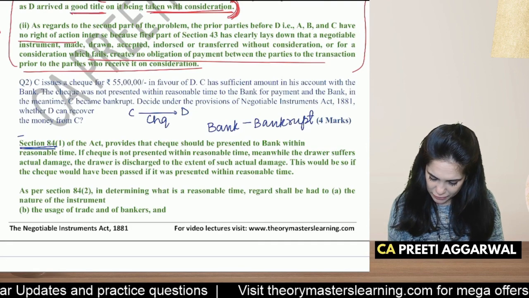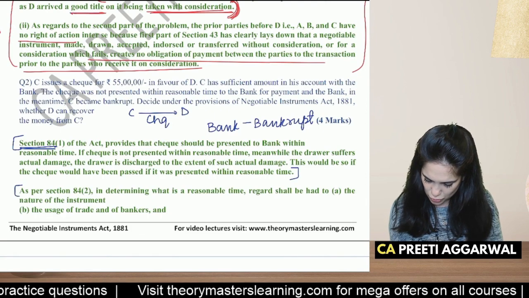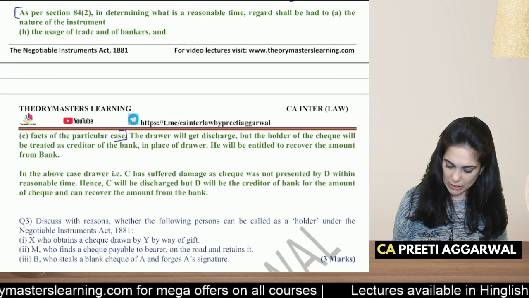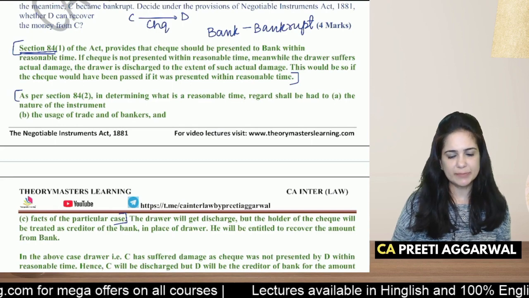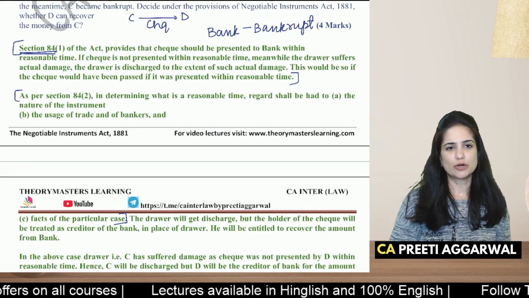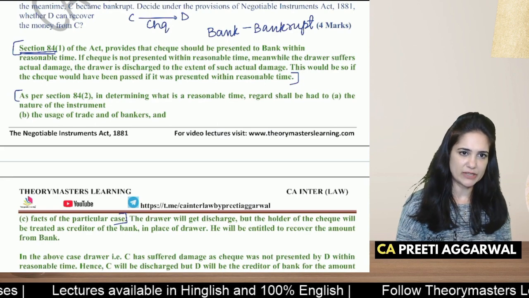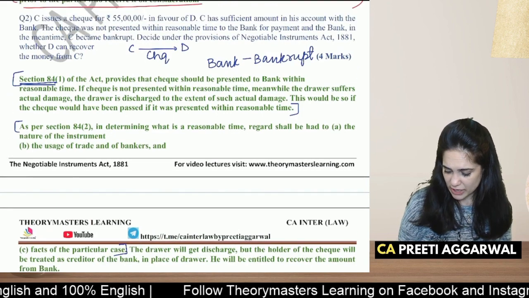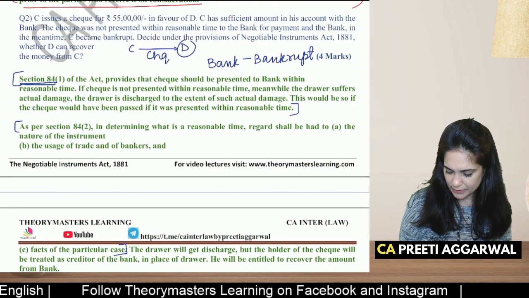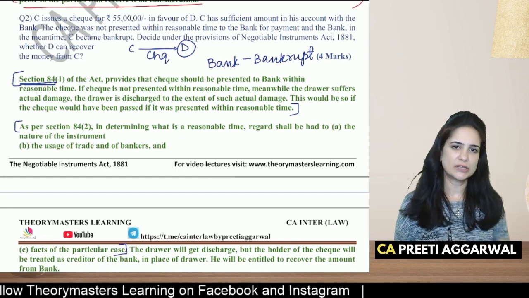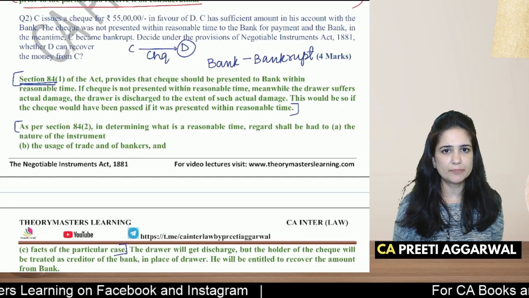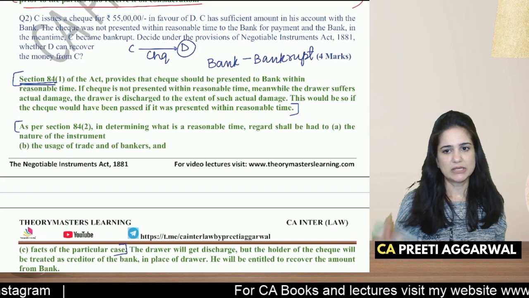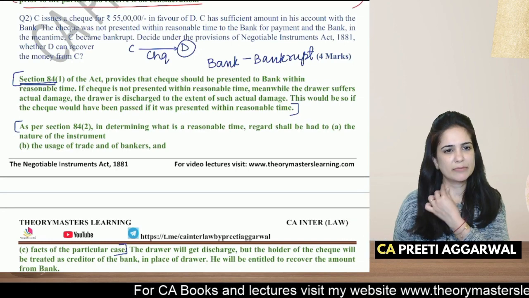So in the first paragraph you will write the provisions. This is also provision, this is also the theory part of it. So most of the marks will be given to the theory part, and of course then the solution. So over here the check was not presented within reasonable time. The drawer suffers damage. What damage? See, if D would have presented the check within reasonable time, he would no longer remain a creditor in C's book. Now what has happened is that D has not presented the check on time, the bank has become bankrupt. So over here you cannot claim that money again from C. C is discharged. It is as if he has received the money.